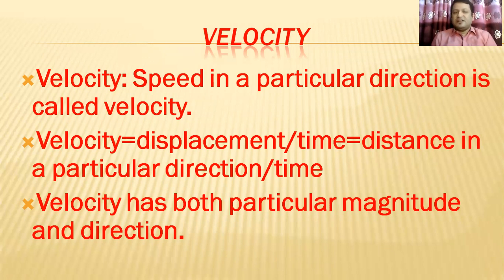The velocity formula is velocity equals displacement divided by time. Displacement means distance in a particular direction. I told you velocity should be in a particular direction, but speed doesn't have any particular direction. So velocity is distance in a particular direction divided by time. Velocity has both magnitude and direction.